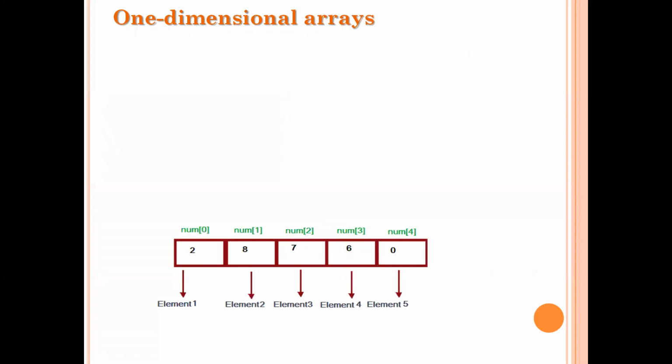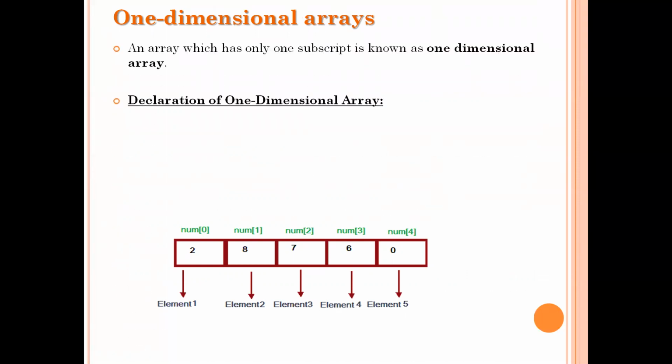Now let's see what is meant by a one-dimensional array, how to insert elements into it, and what its structure is. If your array contains only one subscript value or one index value, then that kind of array is called a one-dimensional array.